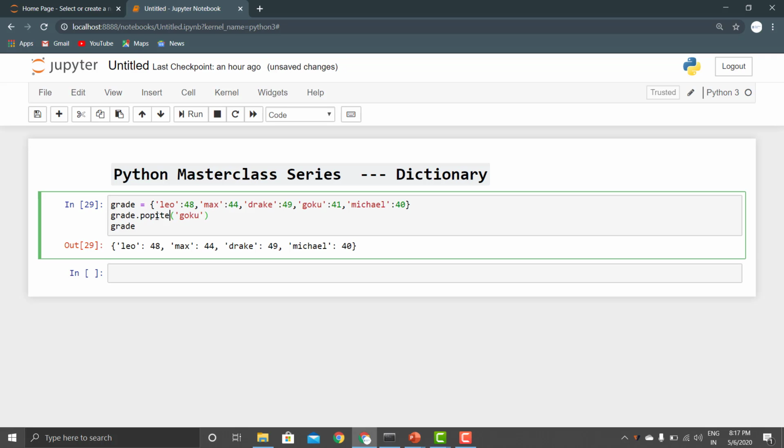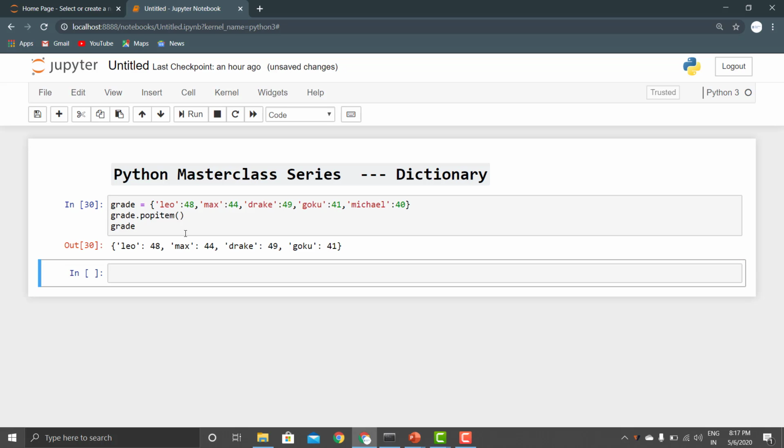And if we use the popitem, right? So in popitem, we do not need to specify any key. So if we just run this code, it is actually going to remove Michael, that is the last element of our dictionary. Okay, so let us just try to run this code as well. So as you can see, Michael is removed.